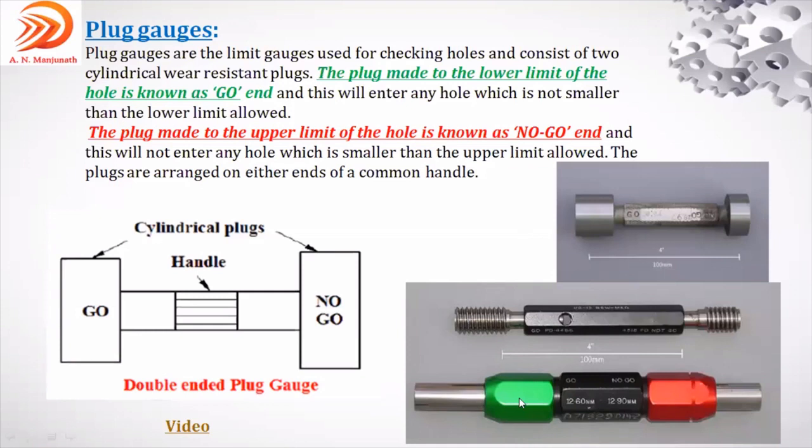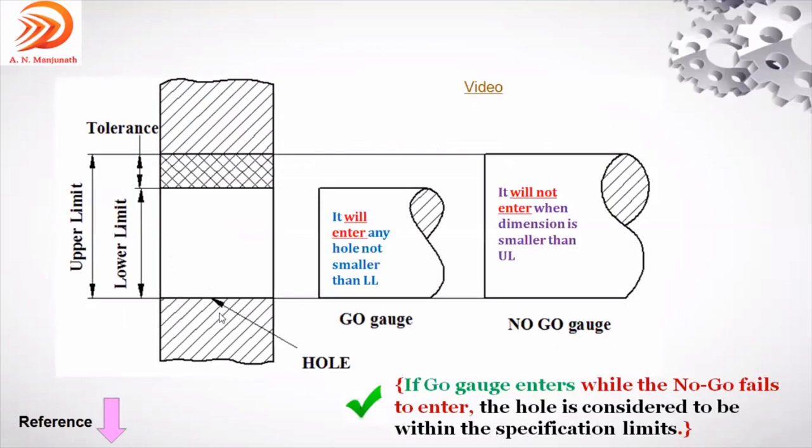For that reason, it is mentioned as green and red color, because it can be operated by unskilled labor also. Even though he does not know the concept, he can just inspect the component by making this end enter into the component and making this end not enter into the component. Go and no-go end. This is the handle in between. This is the figure which represents the go and no-go gauge.